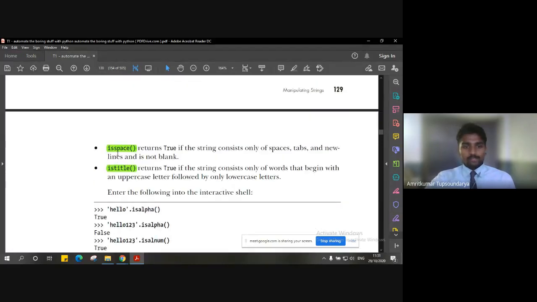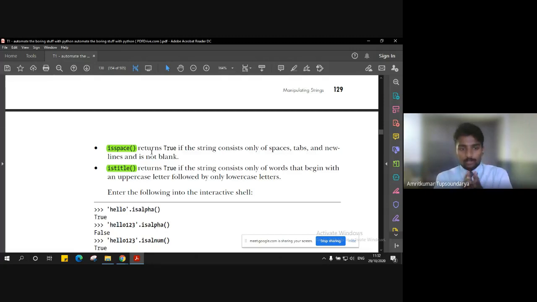Again, isspace. So basically, it checks whether the string has spaces or tabs or new lines present in it. Again, please note that it doesn't compare the blank string. There has to be either a space, a tab, or a new line, right? So that's what a space means. There has to be some kind of space, right? A tab is also kind of a space. A space is also a kind of space.